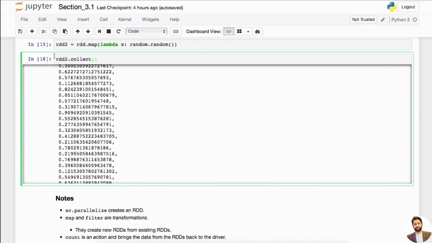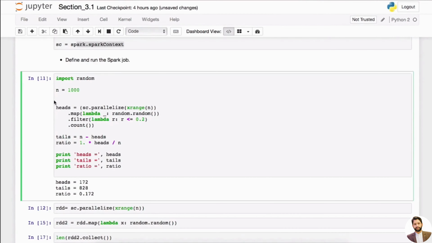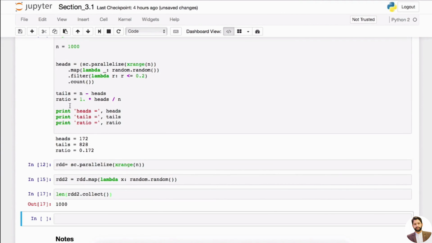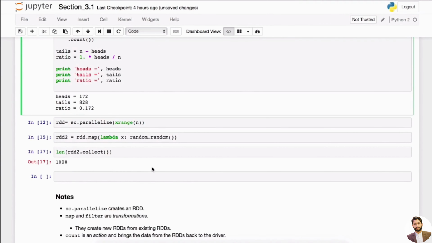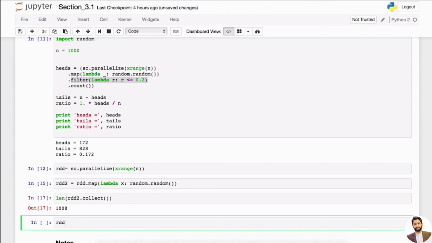So the length of this, let's look at the length of this. It will give us 1,000, okay? Because that's how we defined this number to be 1,000, right? So now, okay, that's great. Now let's take a look at filter, right? Filter is another transformation or transformer, right? So we have RDD2 already.